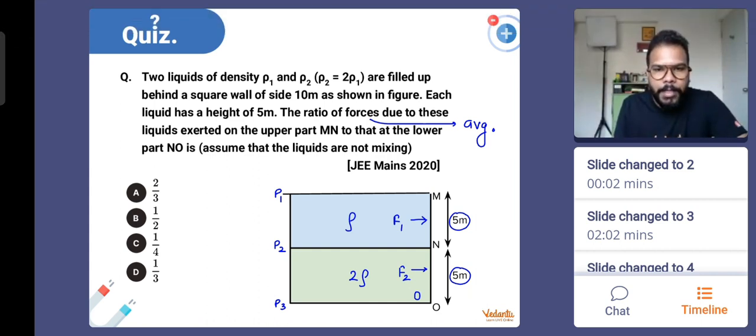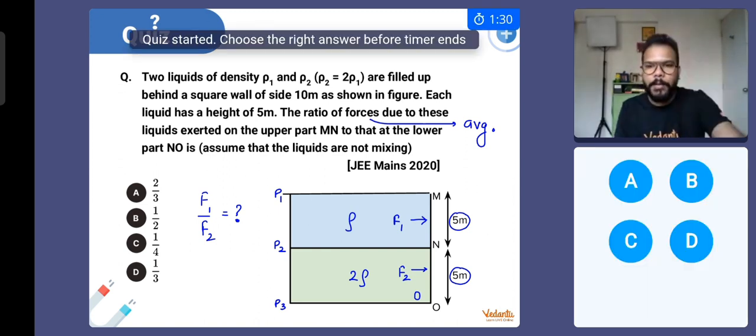Cool, everyone. You have to find out the ratio of F1 to F2. What do you think will be the value here? I hope you remember how to calculate the average pressure. Giving you people 90 seconds for this. Your time starts in 3, 2, and 1.